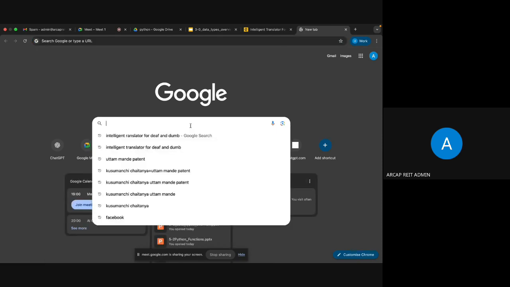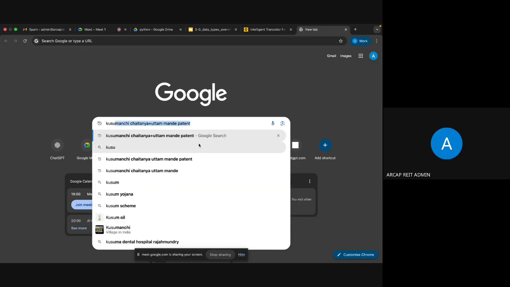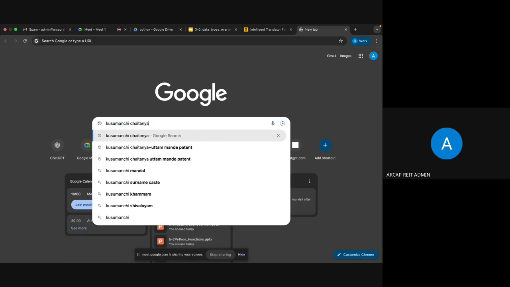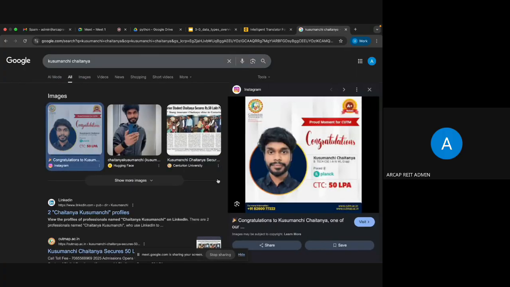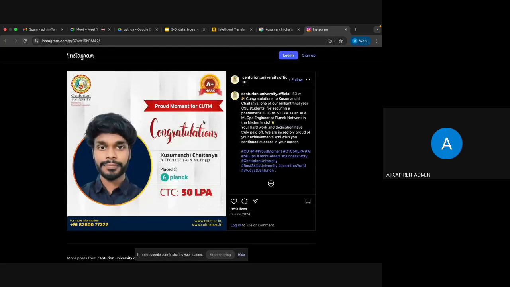Now he's got a job with the links and the work, whatever we have done. This Chaitanya got near about 50 lakhs worth job. He is from Sankara University, so he got a job of 50 lakhs worth. Okay, so that is on record. After the completion of his BTech, immediately, because he worked with our company when I was previously there, he has now given that project to the architect.